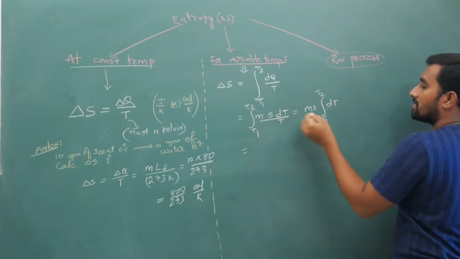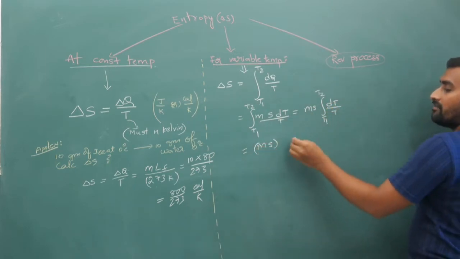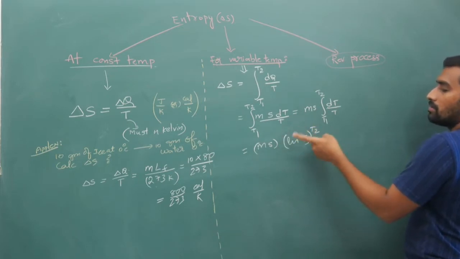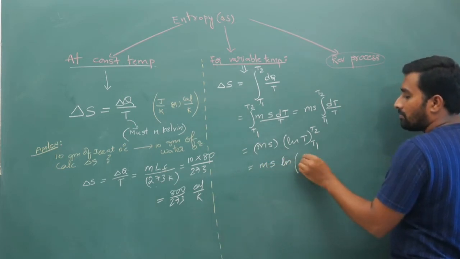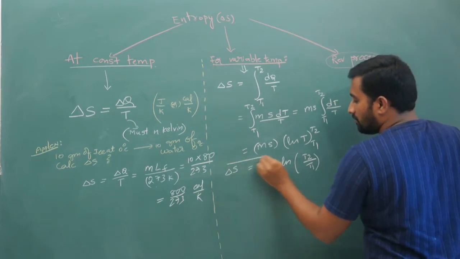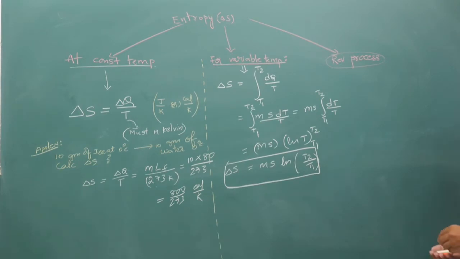So m into s into integral of 1 by T dT is ln T from T1 to T2. Ln a minus ln b can be written as ln of a by b. So that will give you ms into ln of T2 by T1. So this is how you measure your entropy when it is varying as a function of temperature.